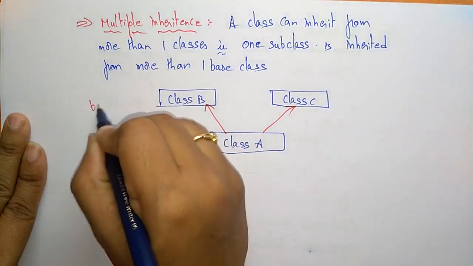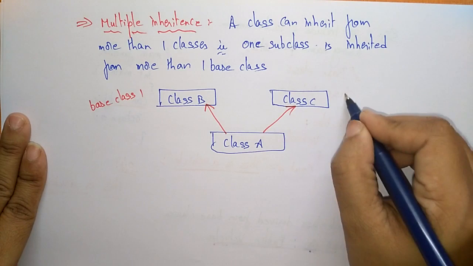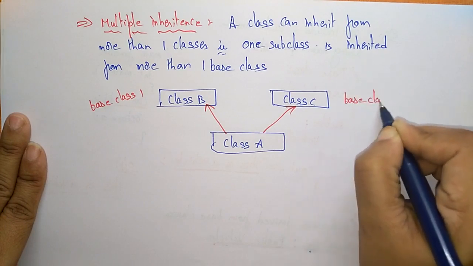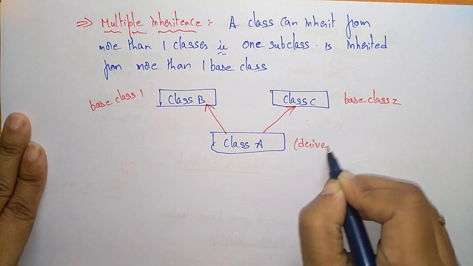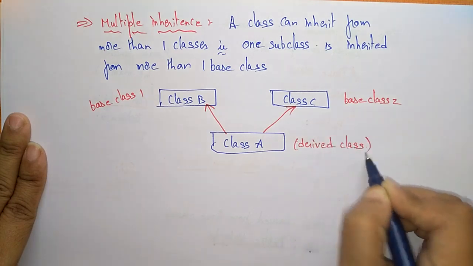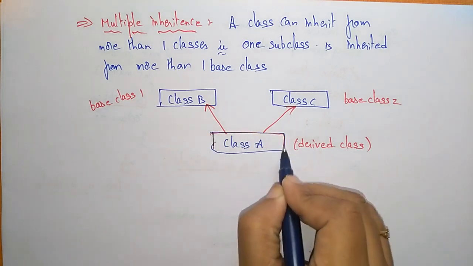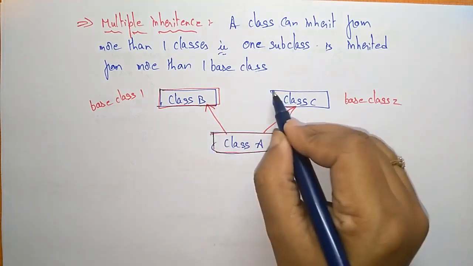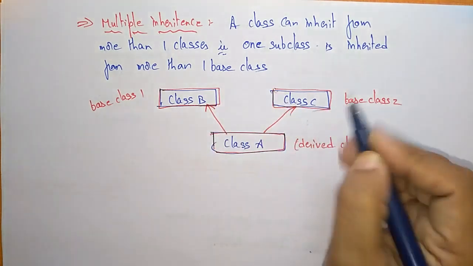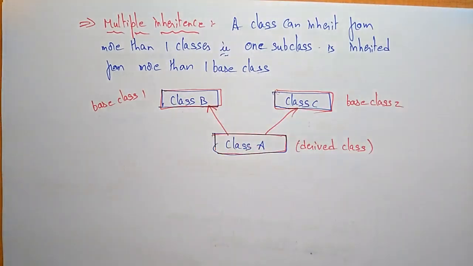So this is base class 1 and this is base class 2, and this you call a derived class. I hope you understand. Multiple inheritance means there should be only one derived class and more than one base class. One subclass is inheriting from more than one base class. You call it multiple inheritance.